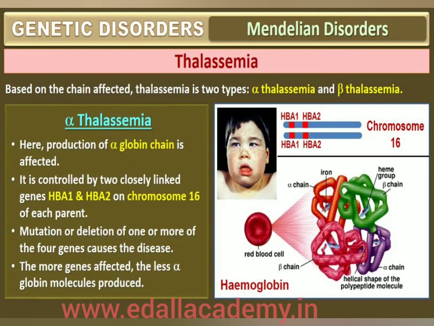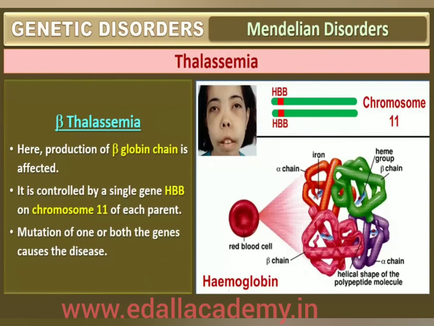The more genes are affected, the less alpha-globin molecule is produced, while beta thalassemia is controlled by a single gene, HBB, on chromosome 11 of each parent and occurs due to mutation of one or both genes.